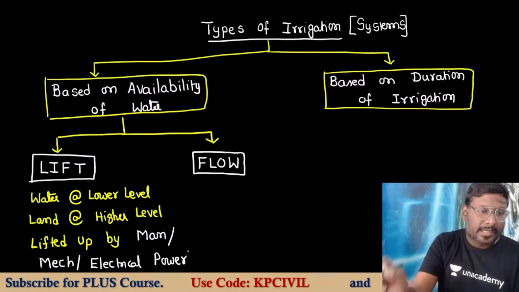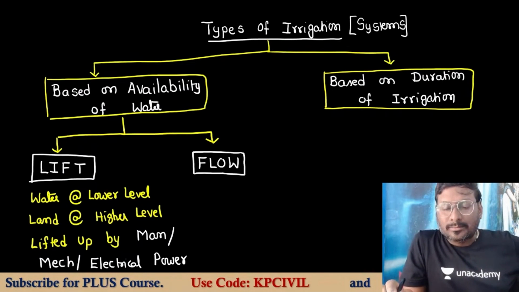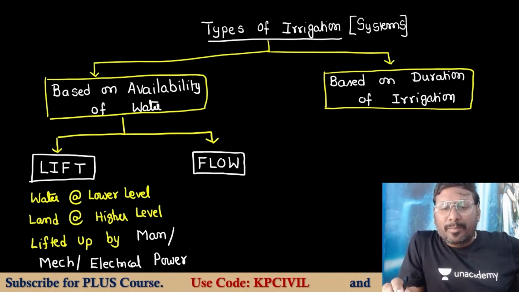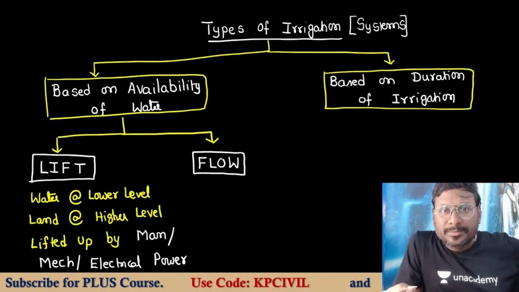Lift up is carried out by manpower, mechanical power, or electrical power. You are going to dig wells, open well, tube well, shallow well, we discussed. We'll dig the wells and extract the water.